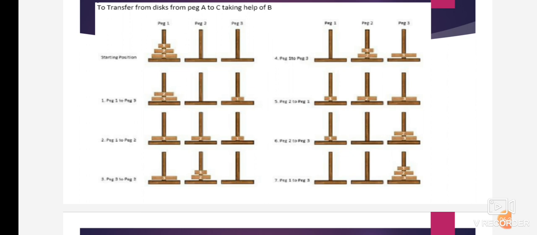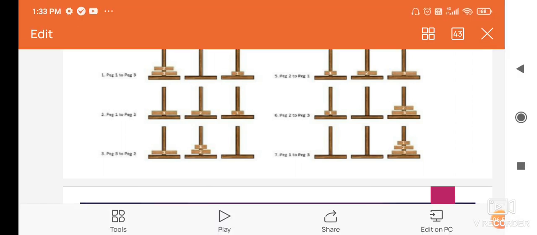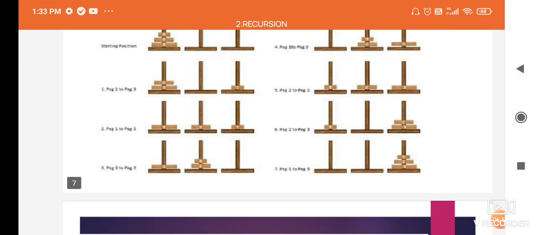So we can move disk 2 to peg 3, right? In peg 3 the disk 3 is already placed. Now we can move disk 2 to peg 3, right? Then we can easily move peg 1 to peg 3. So disk 1 is placed in peg 1, and we can move disk 1 to peg 3. Now the elements are arranged from 3 to 1, right? So this is the process of recursion.